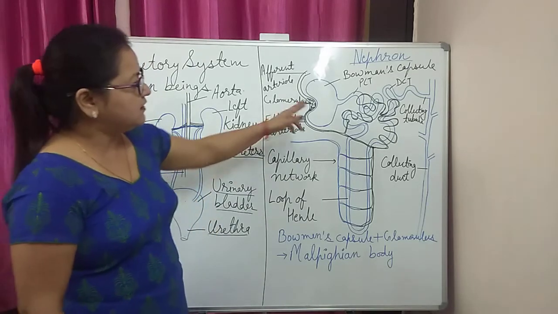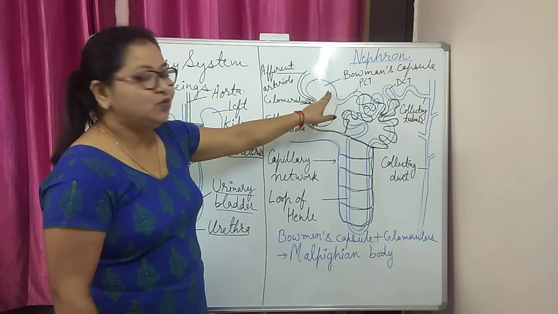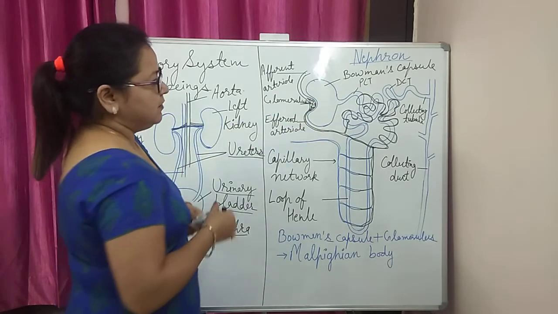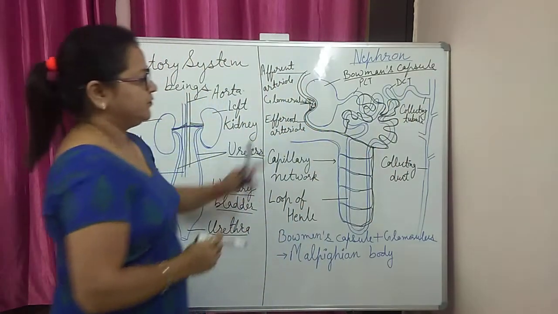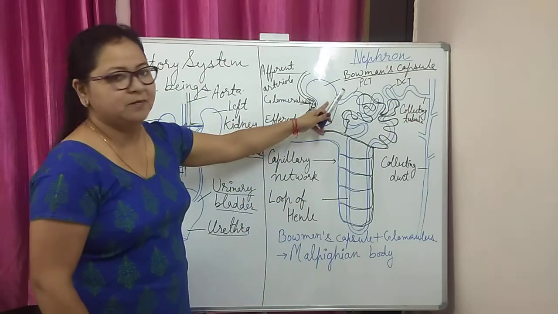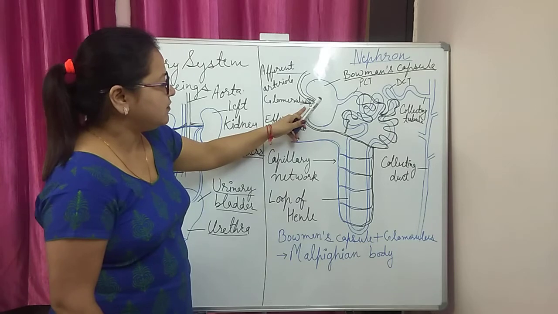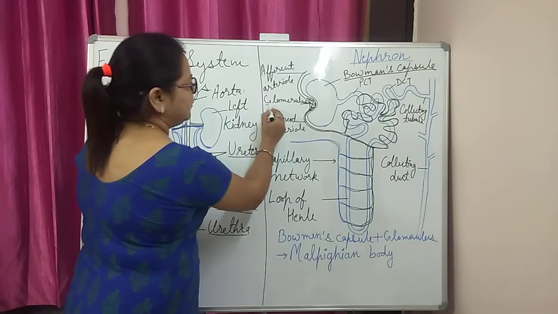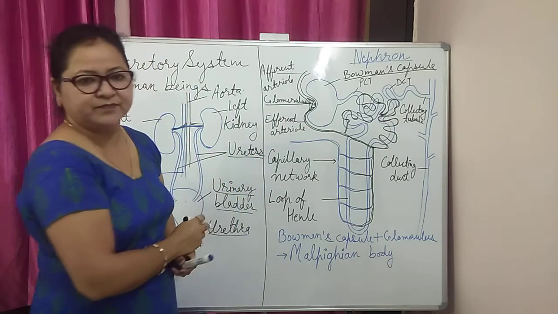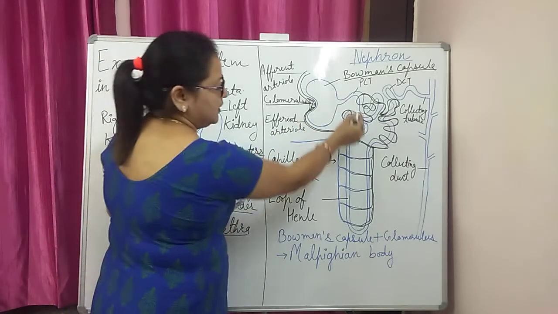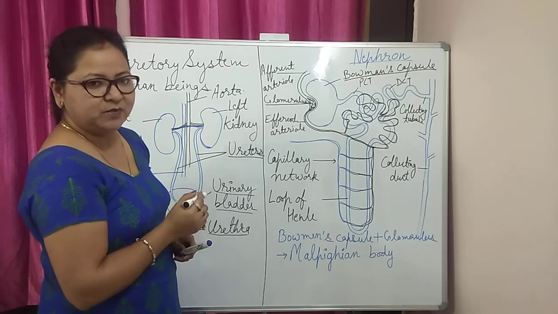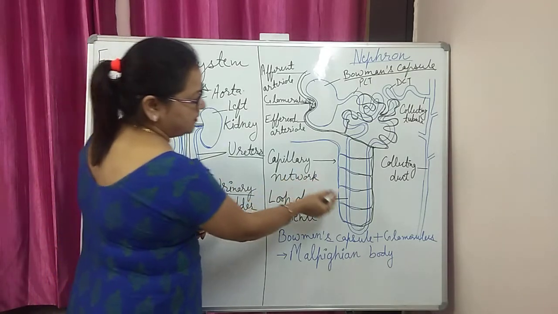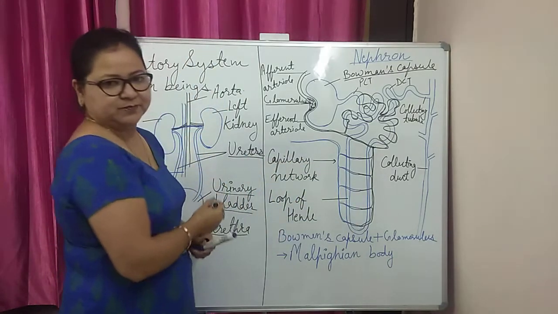We can divide the nephron structure into two basic parts. Number one is the cup-shaped Bowman's capsule. It is a blind, cup-shaped structure and it has a capillary network called the glomerulus. The second part is the tubular part of the nephron. Again, the tubular part has a capillary network around it.